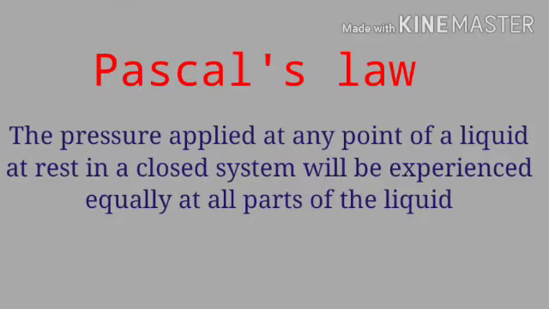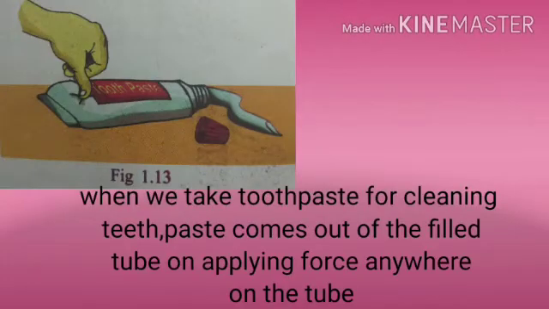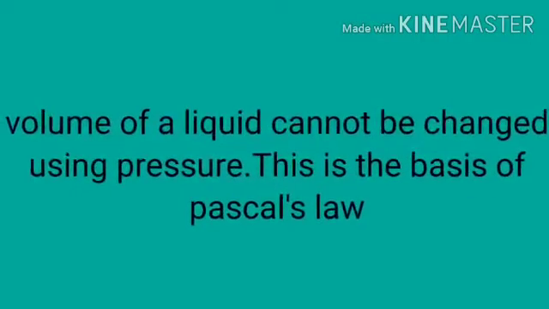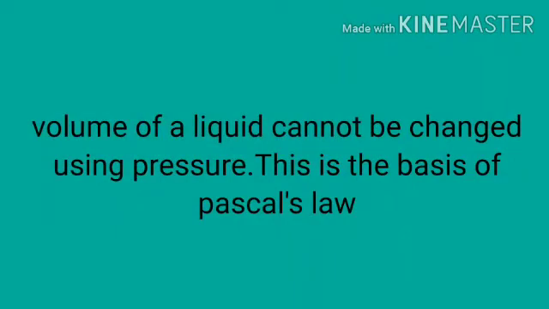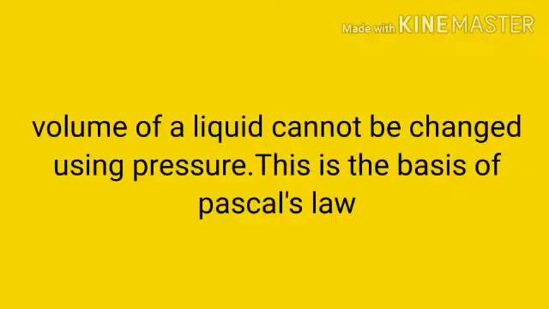The pressure applied at any point of a liquid at rest in a closed system will be experienced equally at all parts of the liquid. Let's see an example for this. You can see a tube of toothpaste. When we take toothpaste for cleaning teeth, paste comes out of the filled tube on applying force or pressure anywhere on the tube. Here, the tube is a closed container. It is an example of a closed container. And the volume of a liquid cannot be changed using pressure. This is the basis of Pascal's law.